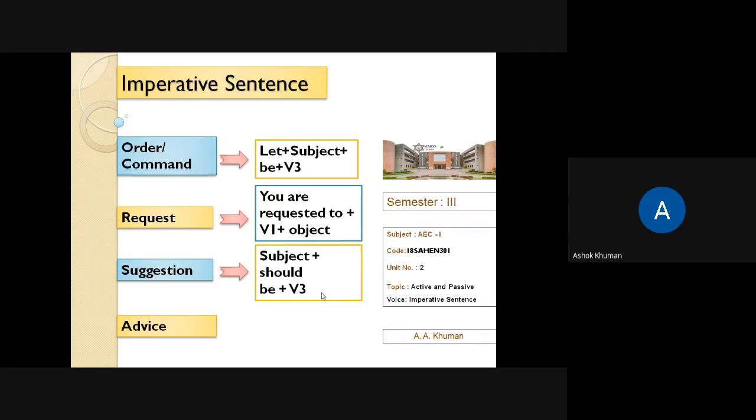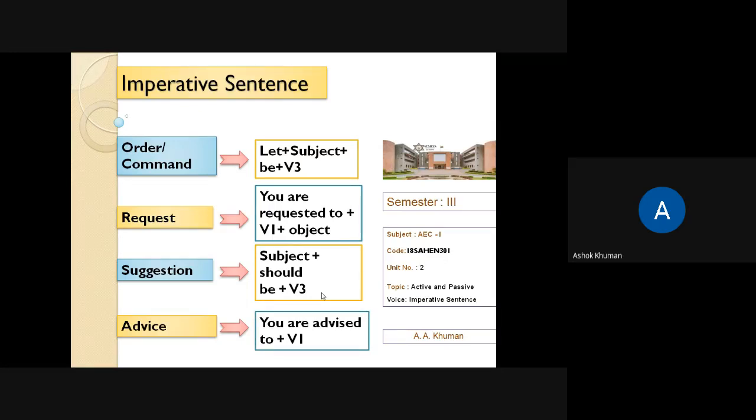Help the needy means the needy become subject. The needy should be helped, V3. The needy should be helped. Advice, it is very easy that you are advised to, then V1.